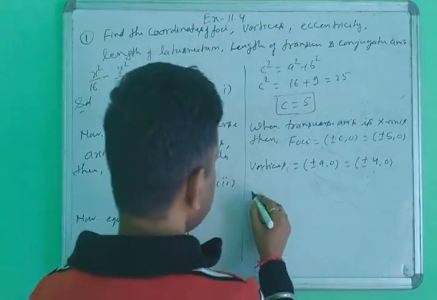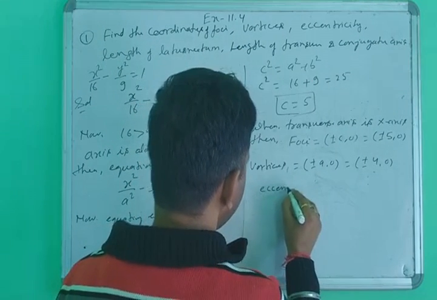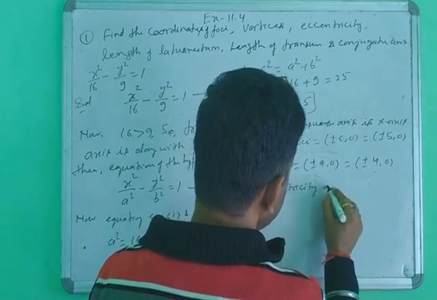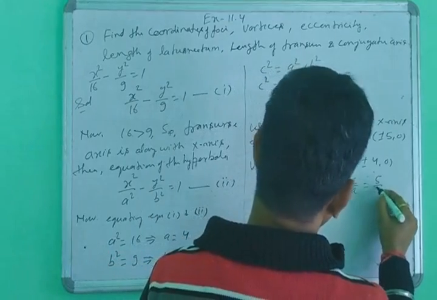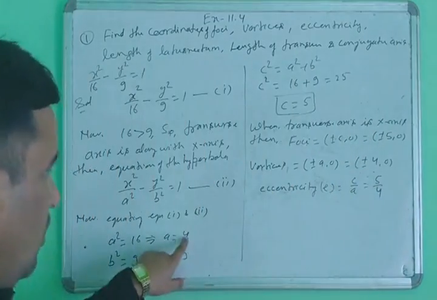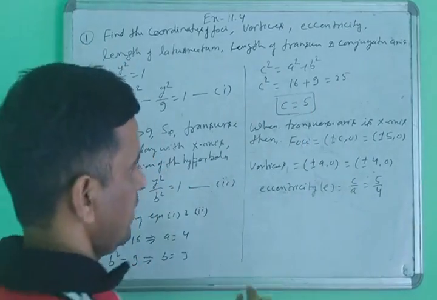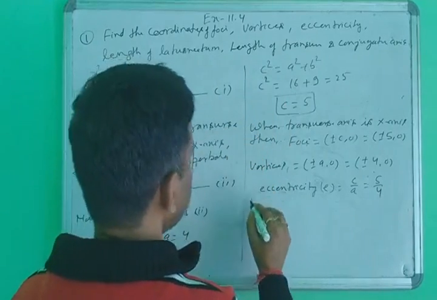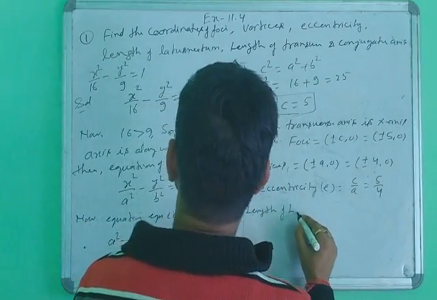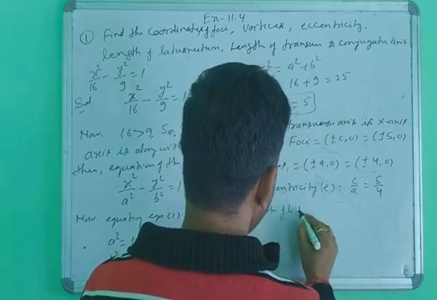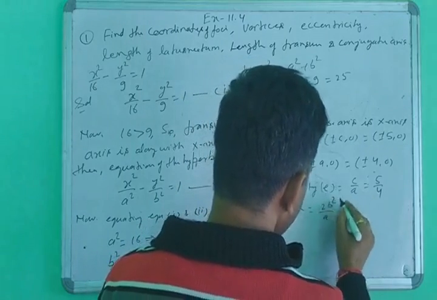Next, eccentricity. Third answer here is eccentricity e equal to c upon a. What is the value of c? The value of a is 4 and the value of c is 5. Then eccentricity e equal to 5 upon 4. Next answer will be the length of the latus rectum, LR. You write the short form LR equal to 2b square upon a. This will always be the same identity.